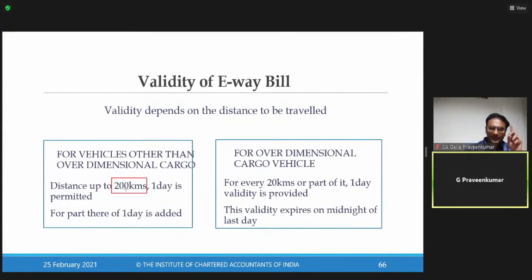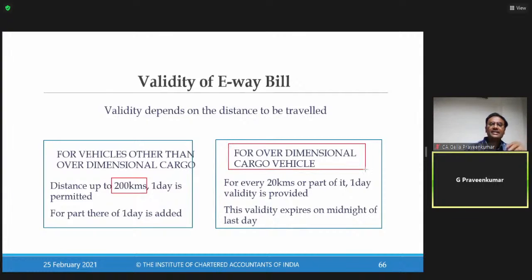Please make a note, this 200 kilometers should be read as 100 kilometers, which is valid for the May 2021 attempt. Kindly note, for May 2021, for every 100 kilometers, 1 day is the validity of e-way bill. From 1st Jan 2021, there is an amendment where 100 kilometers was increased to 200 kilometers. So as of now, for your examination, for every 100 kilometers, 1 day is the validity of e-way bill.